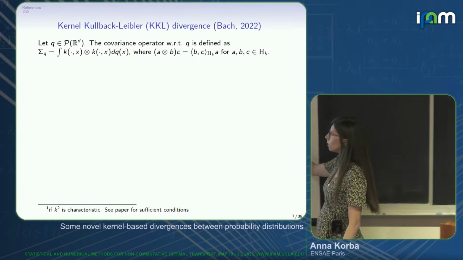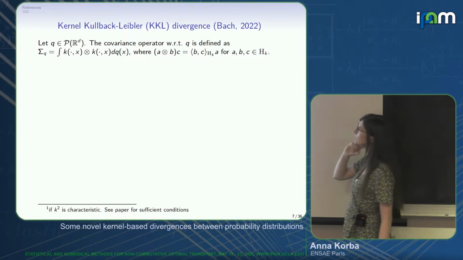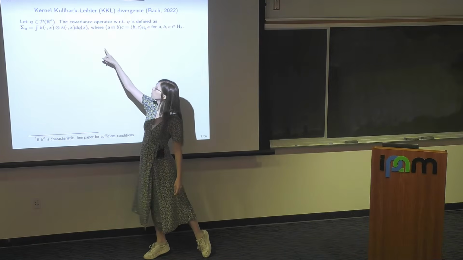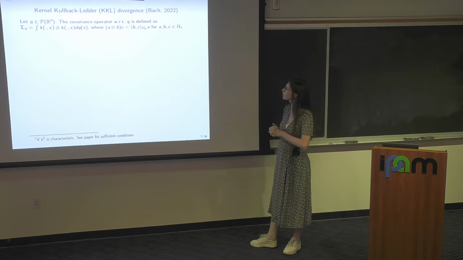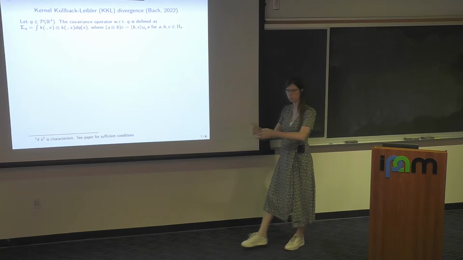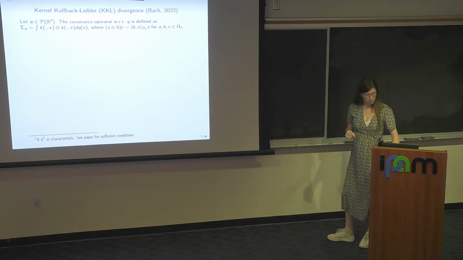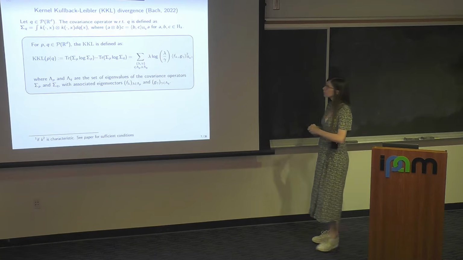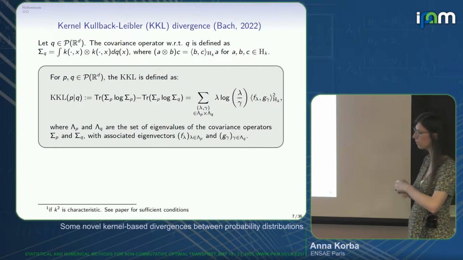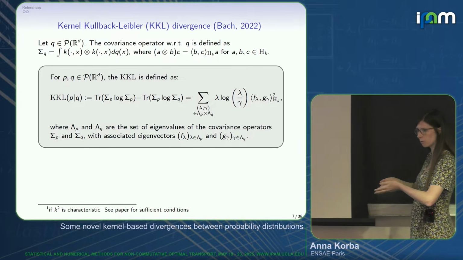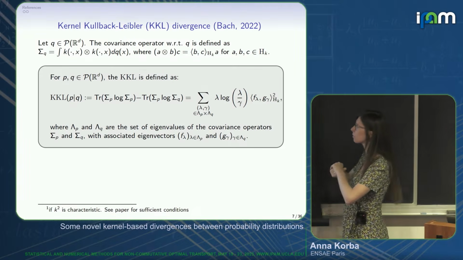If you take a distribution Q in P of R^d, the covariance operator with respect to Q is defined as the following operator, right? You have an integral with respect to Q of this tensor product of kernel functions. It's an operator from HK to HK, the Hilbert space defined by the RKHS. And basically, the kernel Kullback-Leibler, abbreviated as KKL, is defined as the composition of the Kullback-Leibler divergence, or relative von Neumann entropy on operators, and this kernel covariance operator, right?